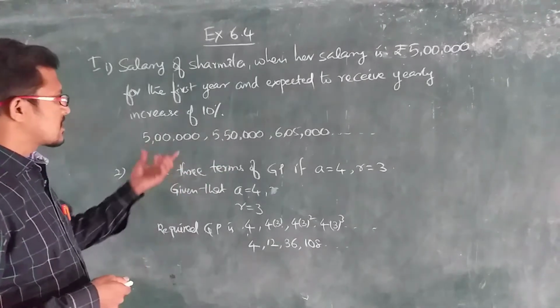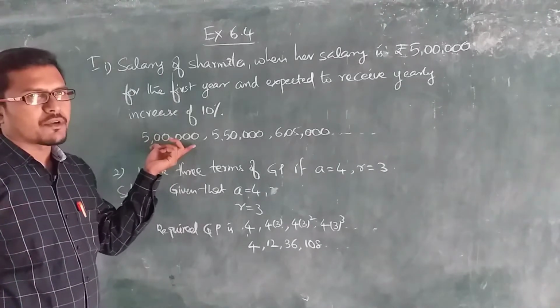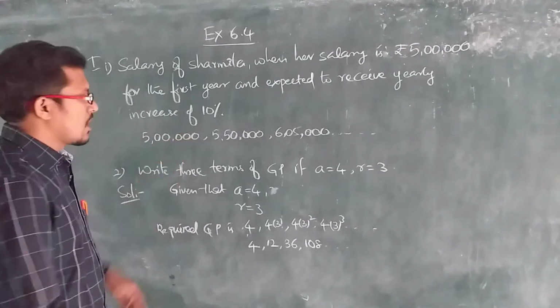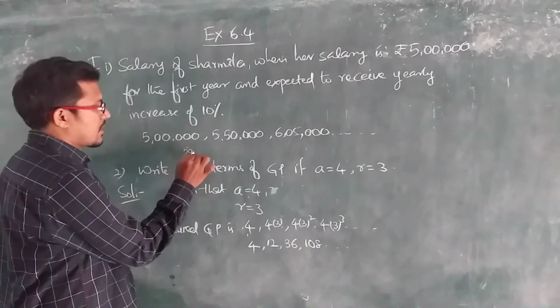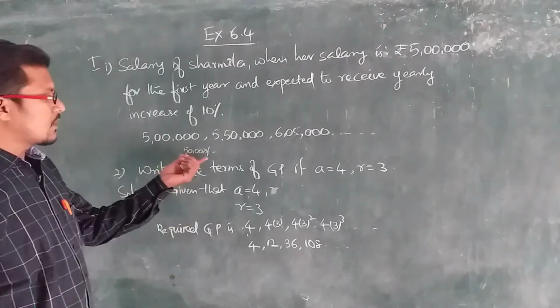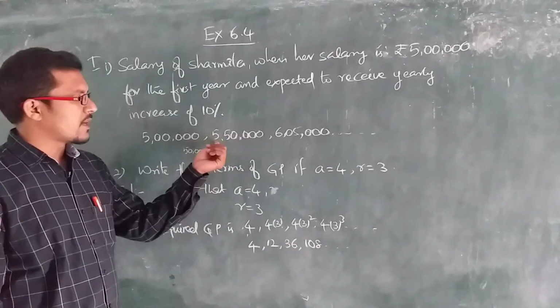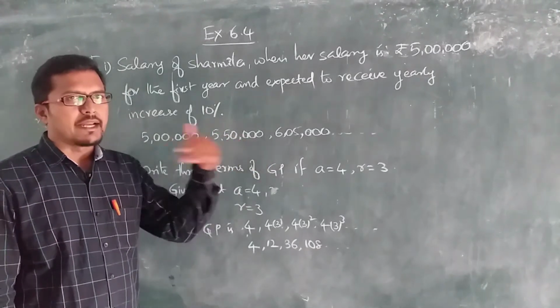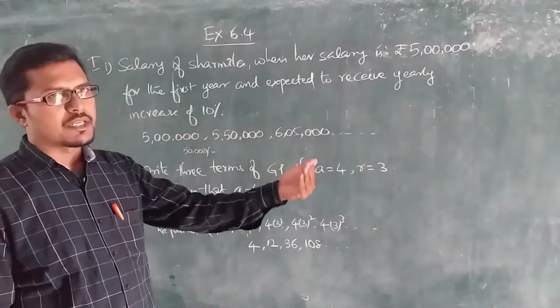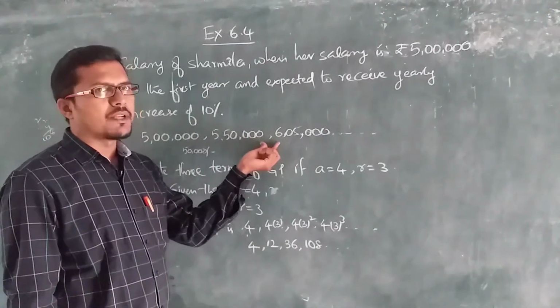Let us see, the first year her salary is 5 lakh rupees. 10% of 5 lakh rupees is 50,000. So, in the next year the 50,000 will be added to 5 lakh rupees, then it will become 5 lakh 50,000. Then in the third year, the same 10% of the salary is increased.